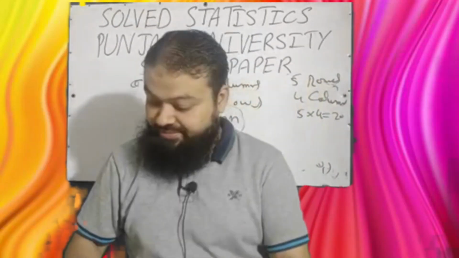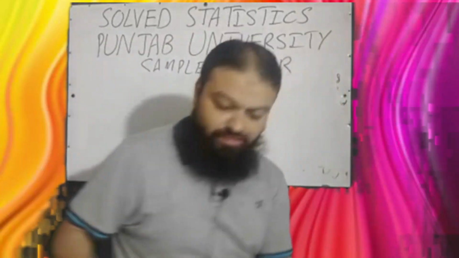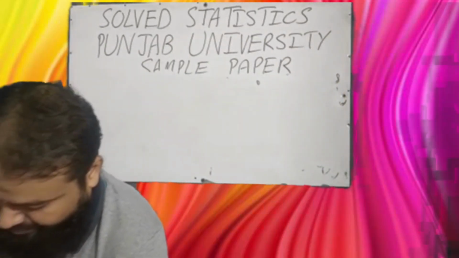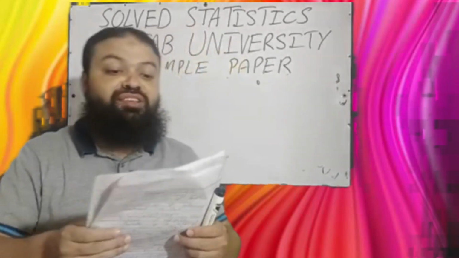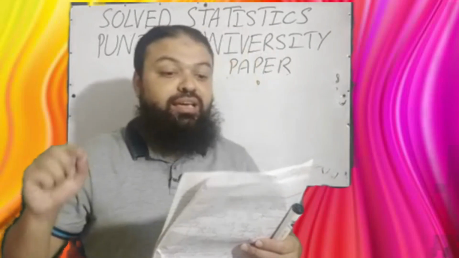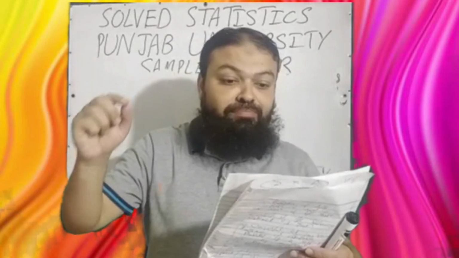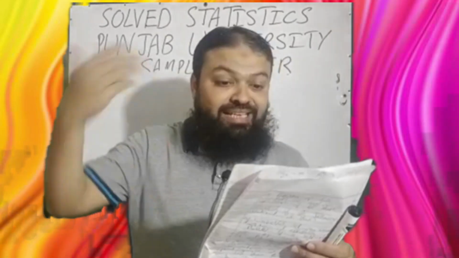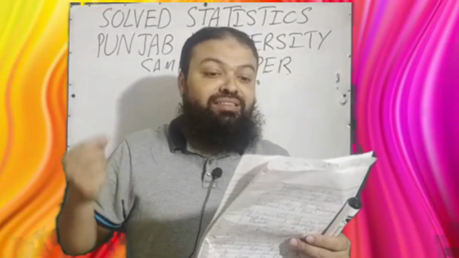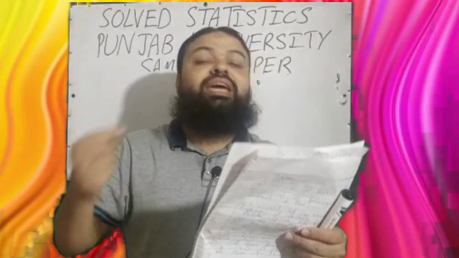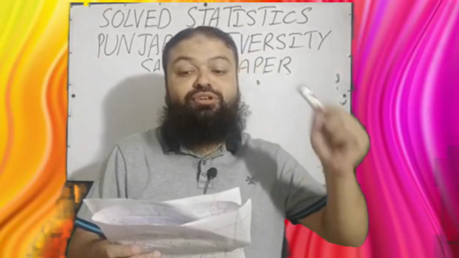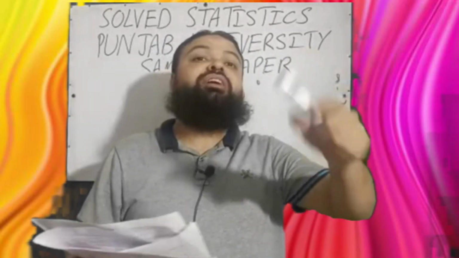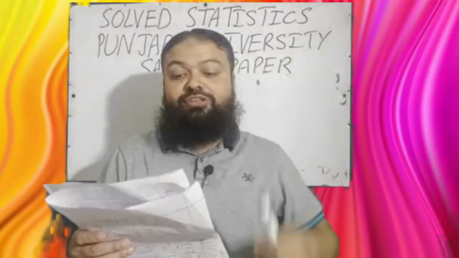Question number 10. Bowley's coefficient of skewness is calculated in terms of A. Sum of the positional averages, B. Sum of the mathematical averages, C. Moments, D. Commercial averages. A is the correct option. Bowley's coefficient of skewness is calculated in terms of the positional averages, quartiles actually. A is the correct option.